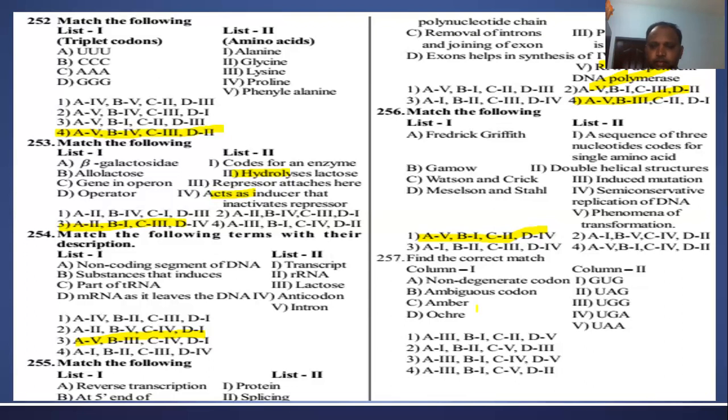So B is 1, right? Next, the amber codon and the ochre codon. In the termination codons, there are three codons: UAA, UAG, UGA. UAA you can call ochre, UAG you can call amber codon, and UGA you can call opal codon, right?